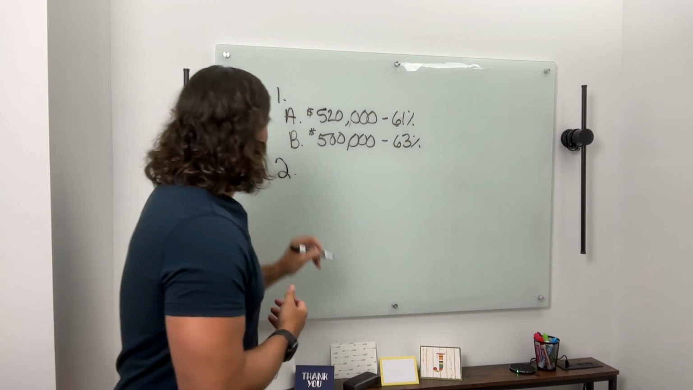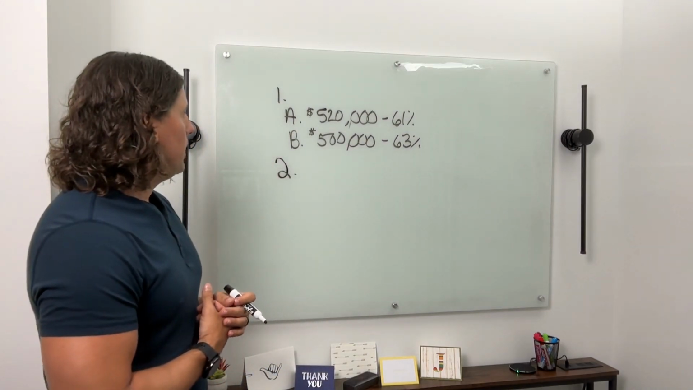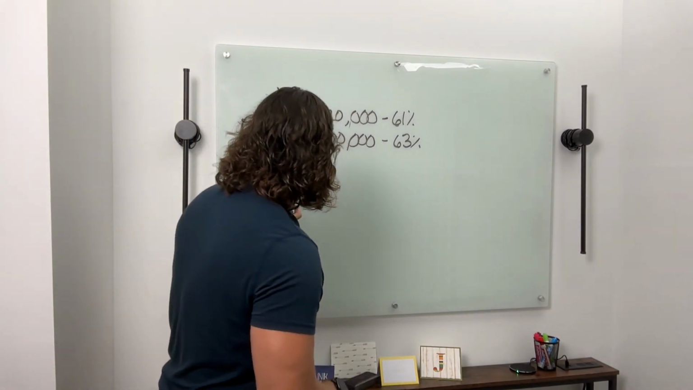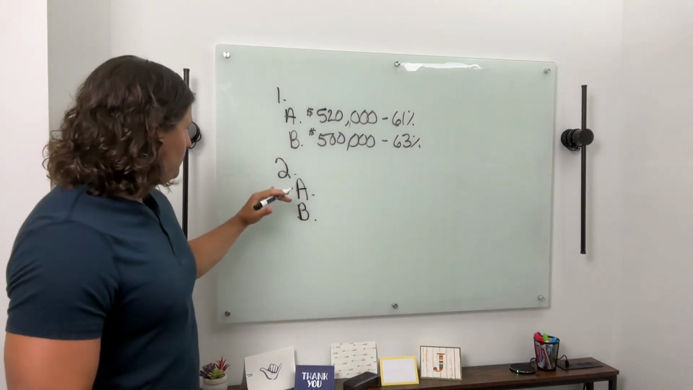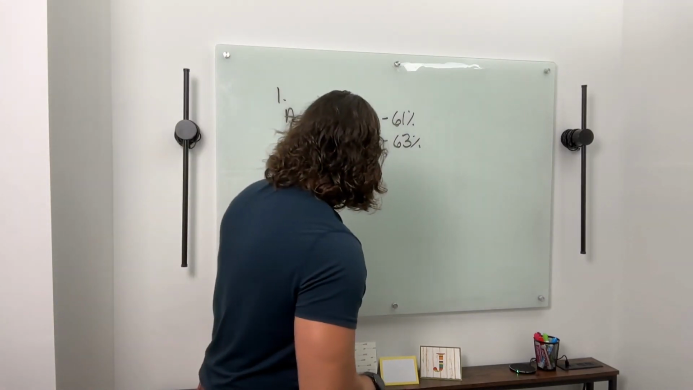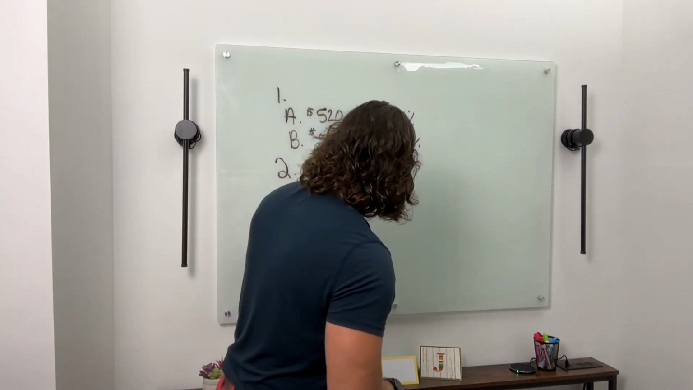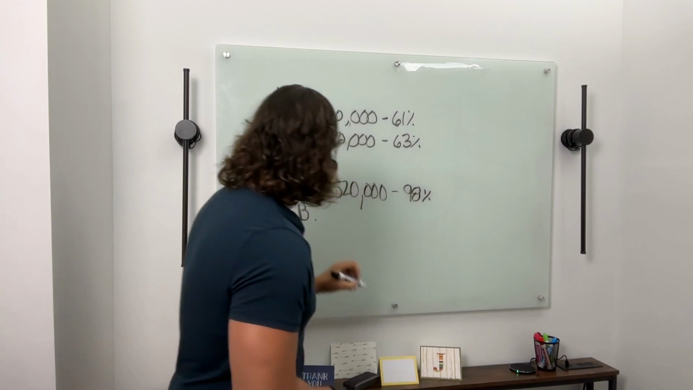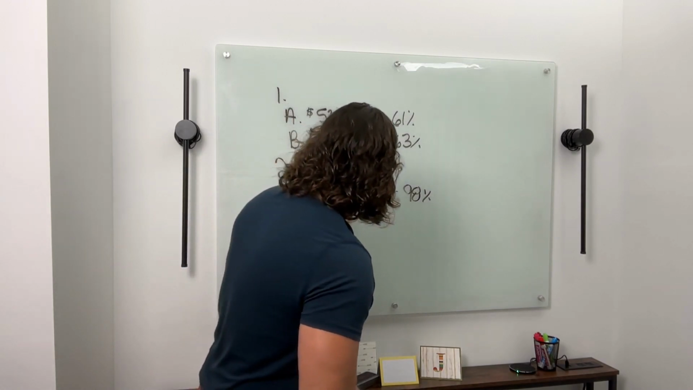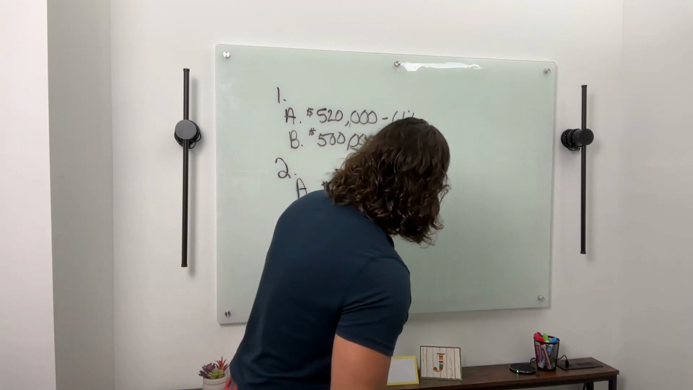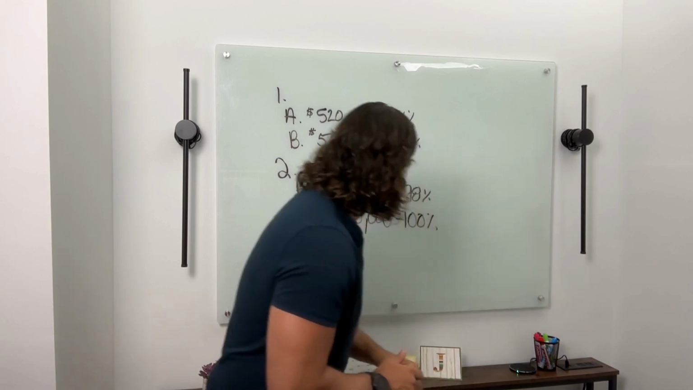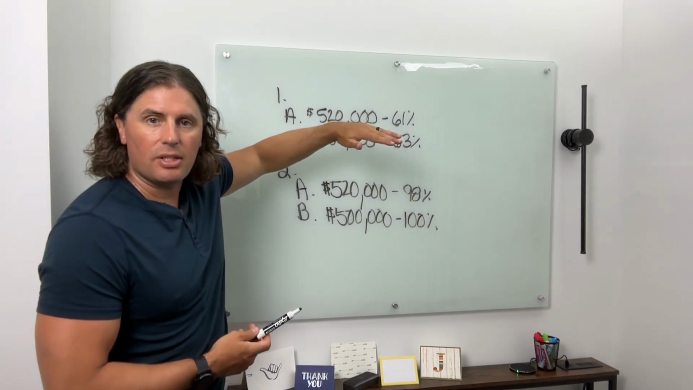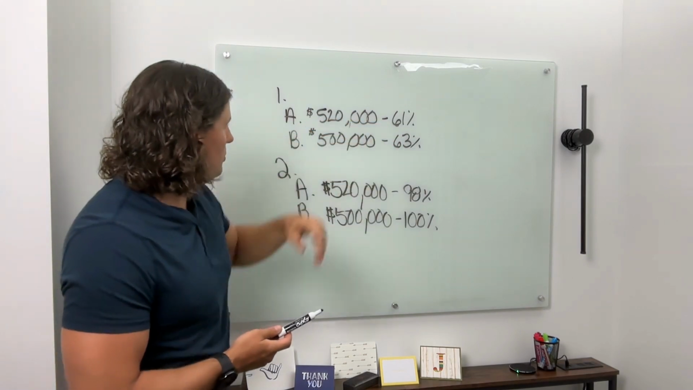Next, I'm going to write out decision number two, sorry. Decision A gives us $520,000 with a 98% chance, and B is $500,000 with a 100% chance. Now, take a look at number two and make your decision here. Which one do you think you would choose?